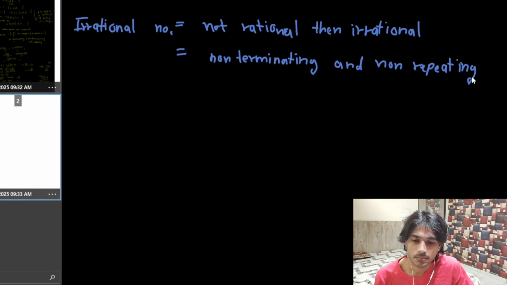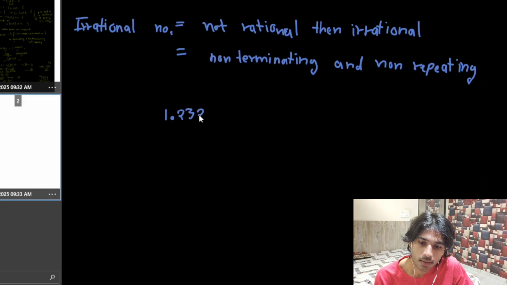A number is said to be non-terminating if after the decimal it goes on forever, and it is said to be repeating if a particular term containing particular digits is being repeated.